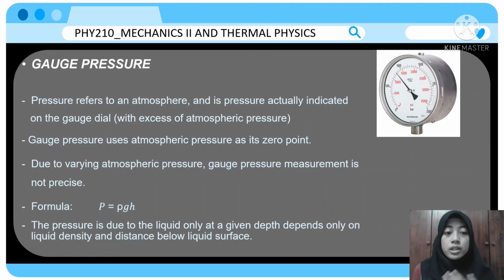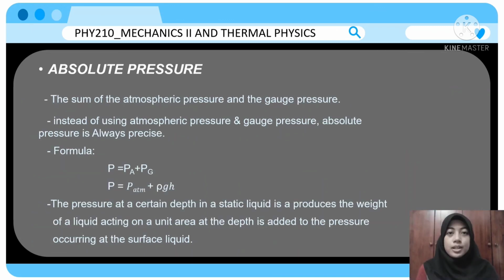Due to varying atmospheric pressure, gauge pressure measurement is not as precise as absolute pressure. The gauge pressure formula is P = ρgh. The pressure is due to the liquid only at a given depth, and depends only on the liquid density and distance below the liquid surface.